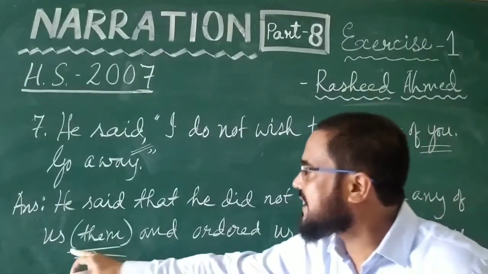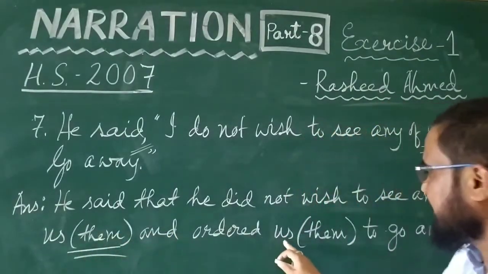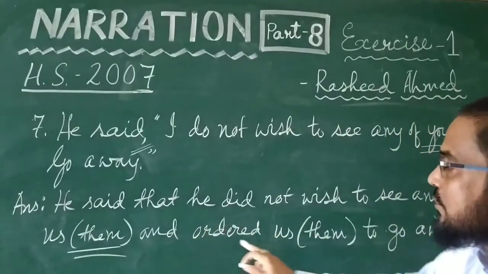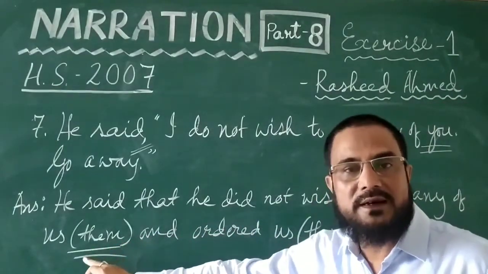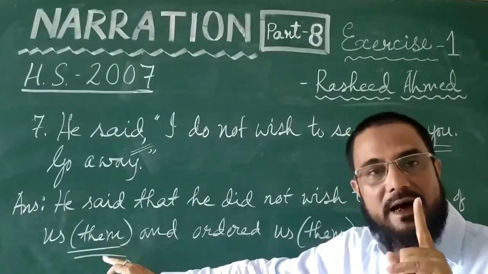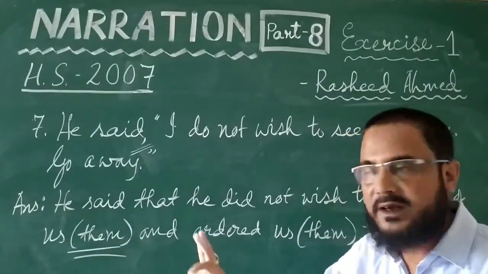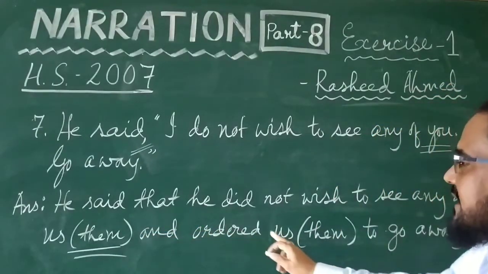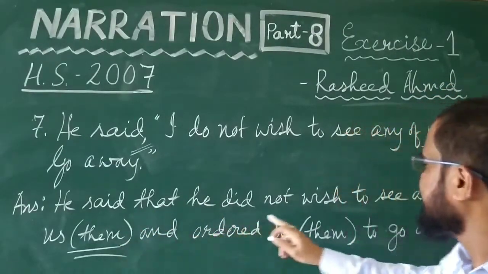If you had used us here, you will use us here again. If you have used them here, you have to use them here again. Don't write in this way, the way I have written. I have written just for your understanding. In the answer, you write either us or them, no bracket. So if you have used us there, it should be us here again. If it is them here, it should be them here again.